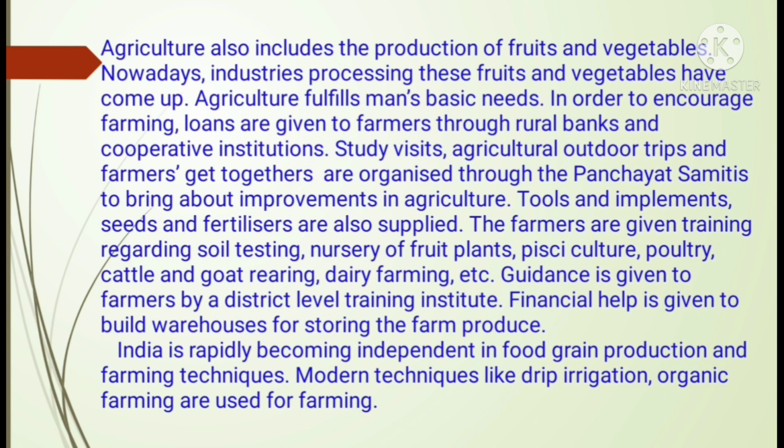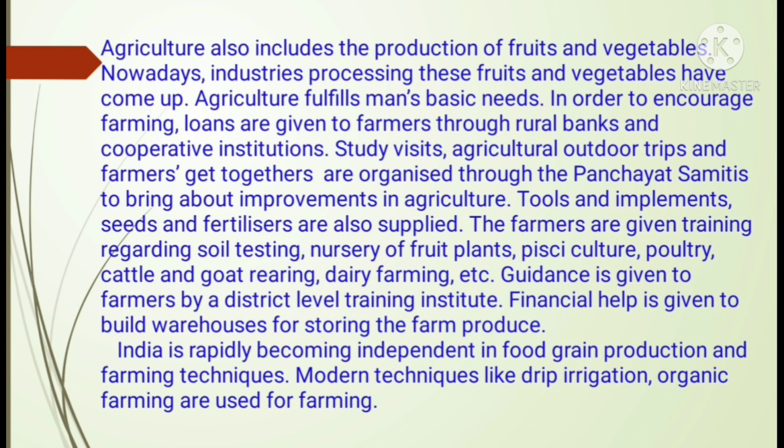Then organic farming, where we are not going to use pesticides, where we are going to use only organic things for farming. All this is used, training is given to the farmers, and we are trying to make our country self-sufficient in farming by adopting our own methods and our own technology.